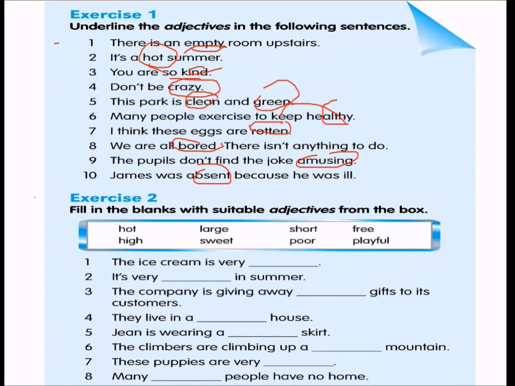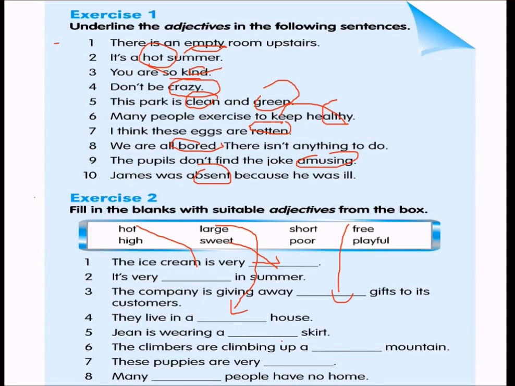Second exercise, fill in the blanks with suitable adjectives from the box. The ice cream is very sweet. It's very dash in summer, hot in summer. The company is giving away dash gifts to its customers. Free gifts. They live in a dash house. They live in a large house.